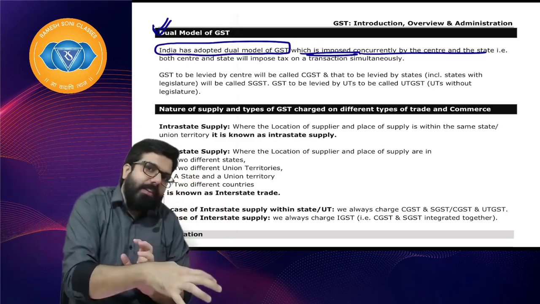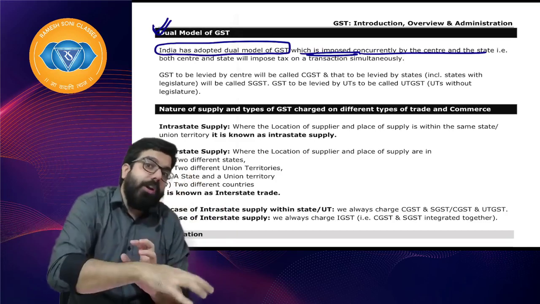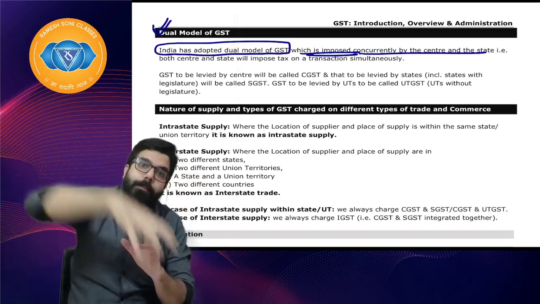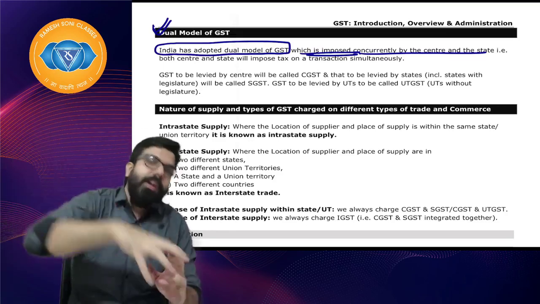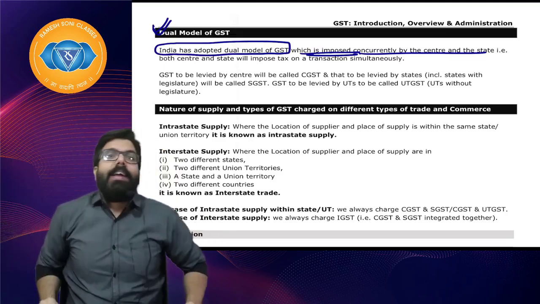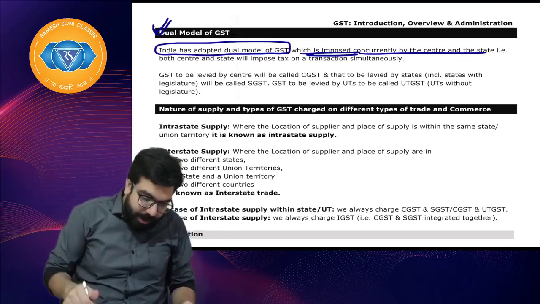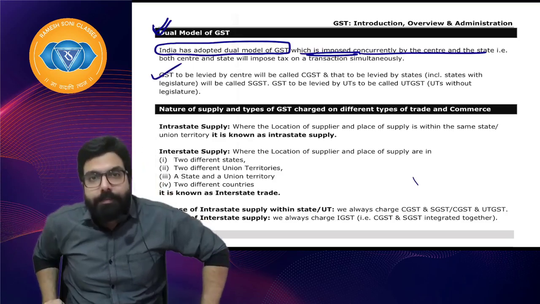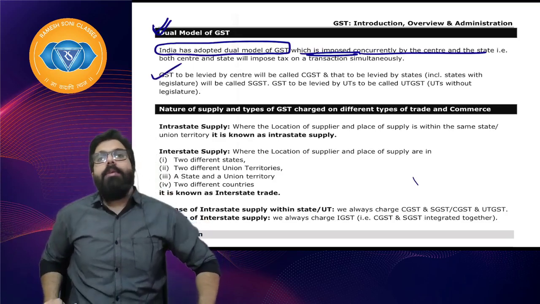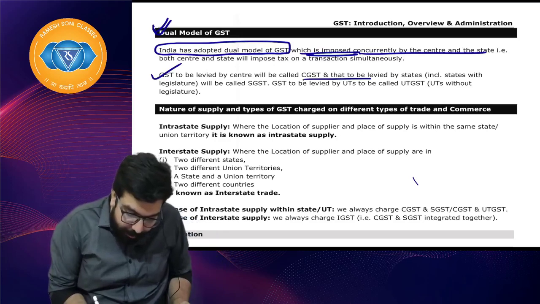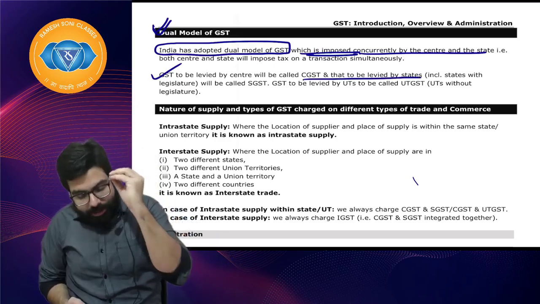So whenever one transaction happens, India has adopted the dual model of GST, where the central government will impose CGST and the state government will impose SGST and collect their taxes respectively. I hope everyone is clear. GST to be levied by the center will be known as CGST. GST to be levied by the state will be known as SGST.